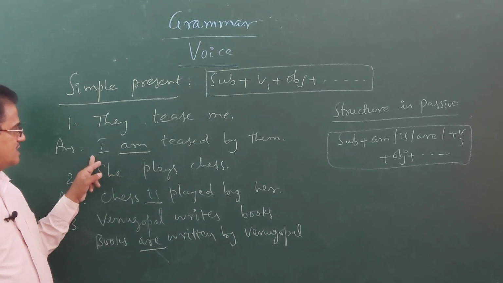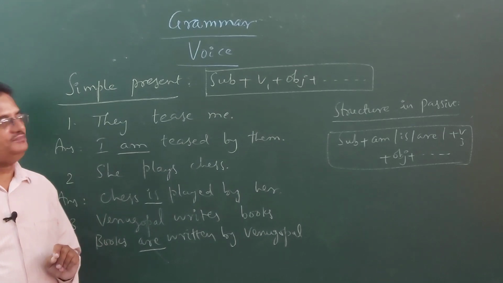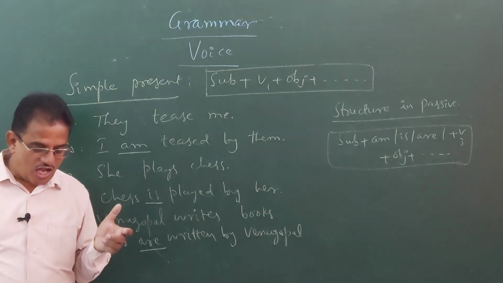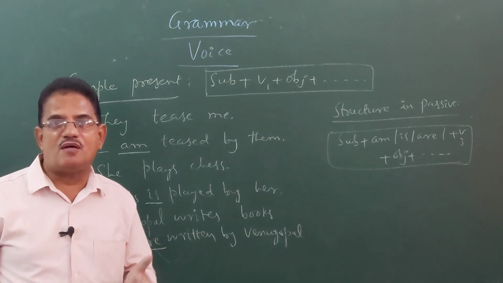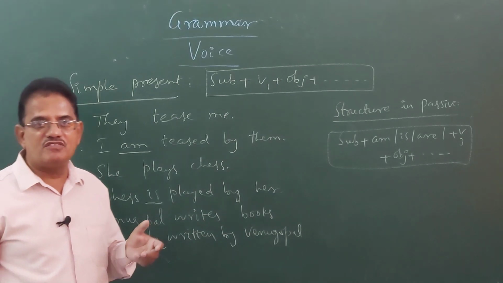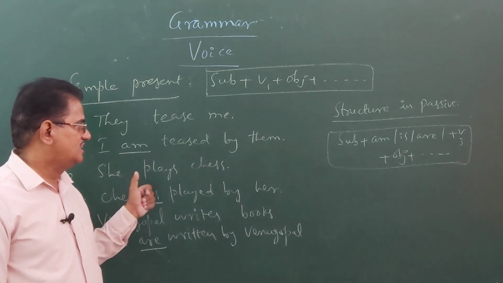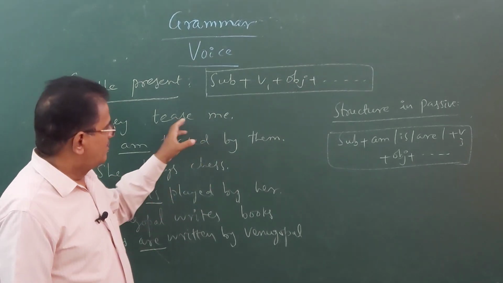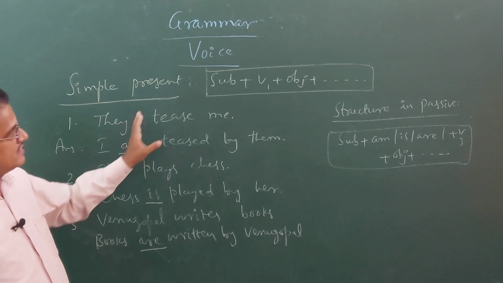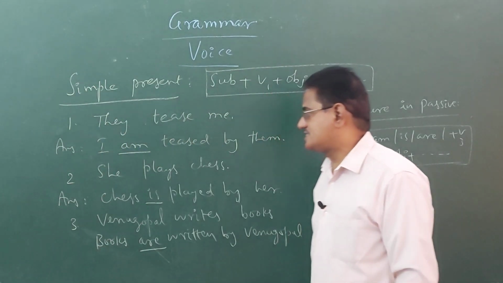If it is first person singular number I, we have to use am. And most importantly, you have to remember the three forms of the verb, because we have to always write the V3 form or past participle form of the verb only in passive voice. That's the reason from these sentences we can understand what is the structure of the sentence in passive voice.